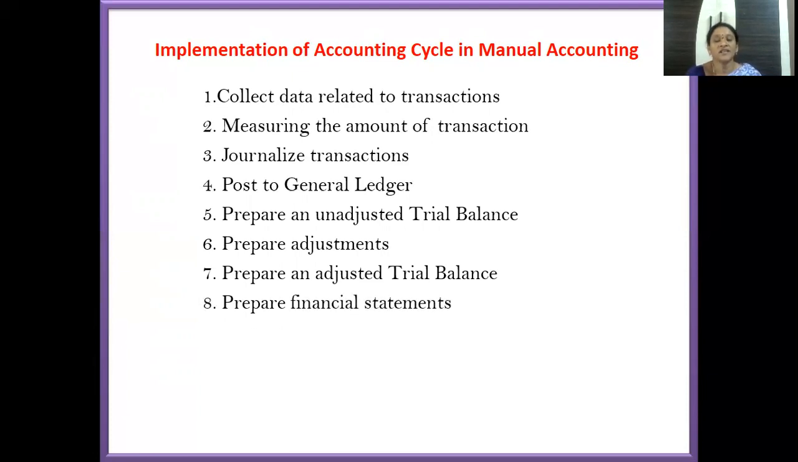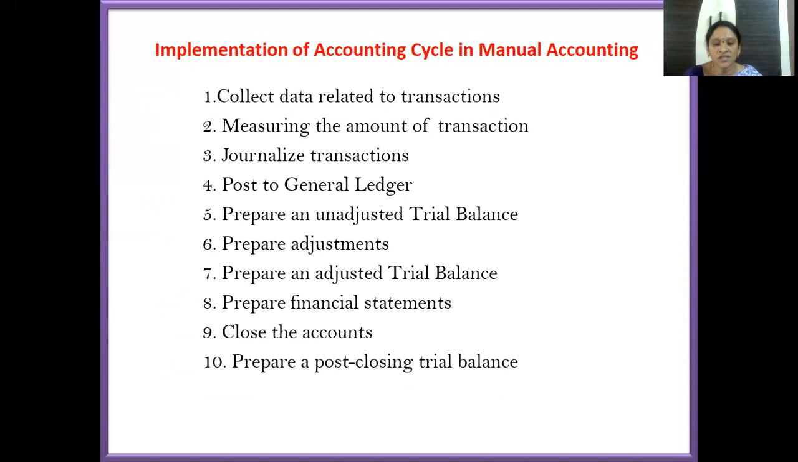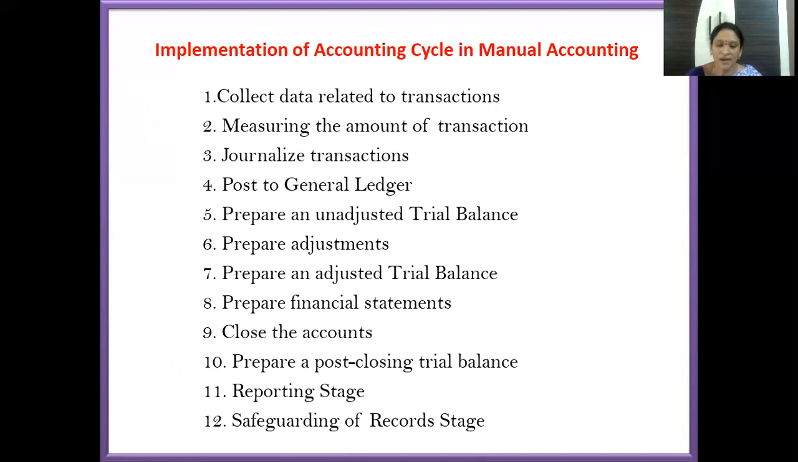Next, after that, financial statements will be prepared. Financial statements include the manufacturing account, trading, profit and loss account, and balance sheet. In the case of trading organizations, we do not have a manufacturing account. Next, we will close the accounts after preparing financial statements. After closing the books of accounts, a post-closing trial balance will be prepared. And we will report the results to the management and they will be safeguarded by the management. This is the process of the accounting cycle in the case of manual accounting.